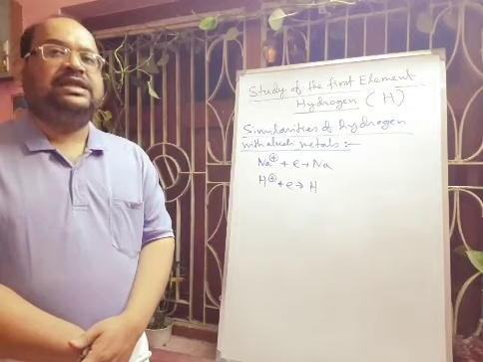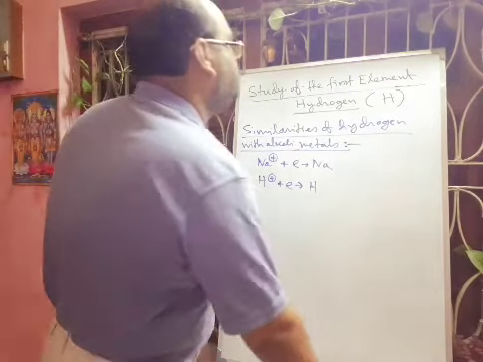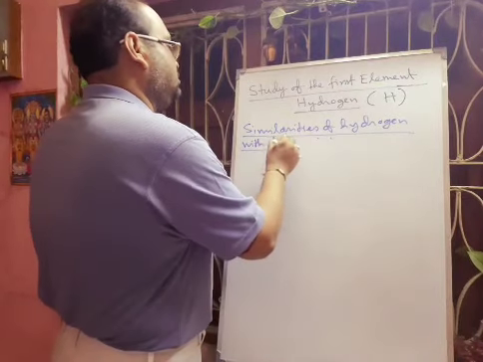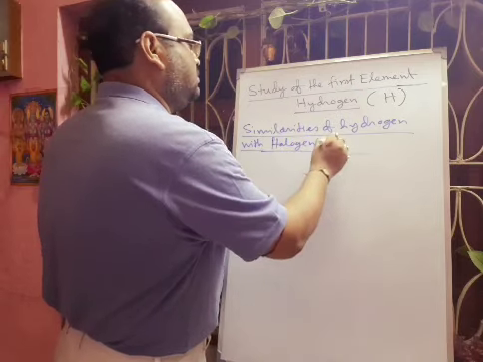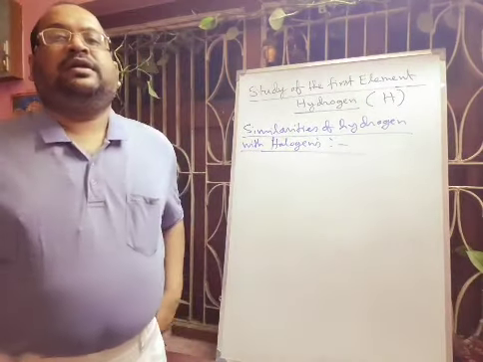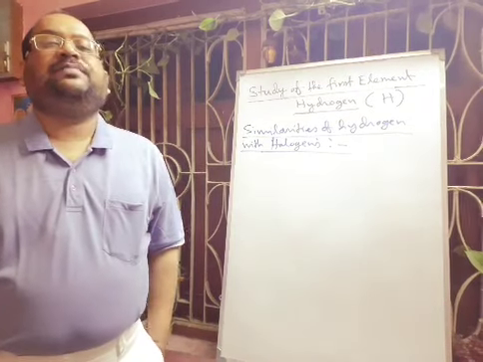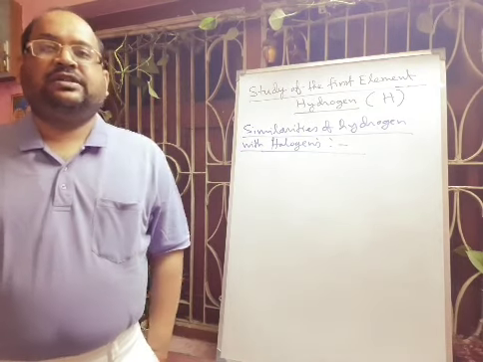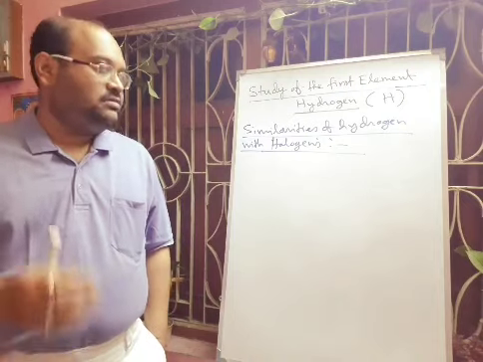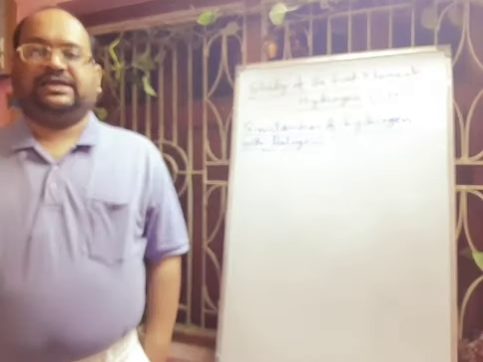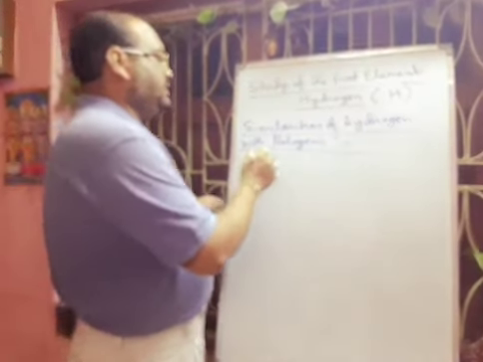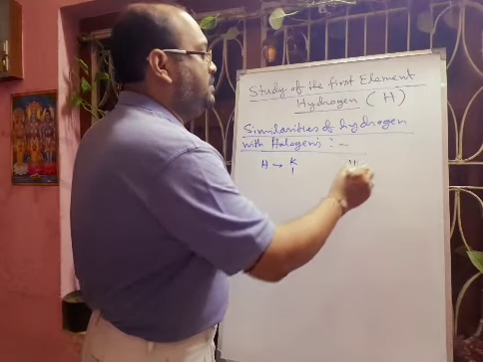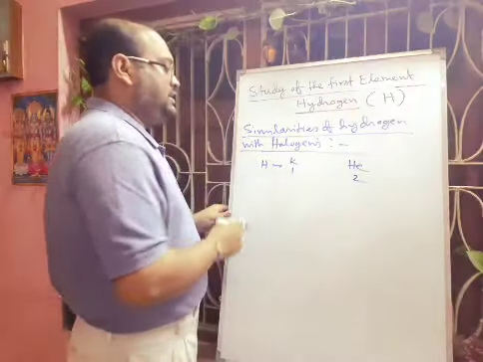Next we will discuss the similarity of hydrogen with halogens. First we will discuss the electronic configuration. Both halogens as well as hydrogen have 1 electron less compared to the nearest noble gas. Suppose we think about hydrogen: it has only 1 electron in its valence shell, and helium has 2 electrons in its valence shell. So it is 1 electron less.